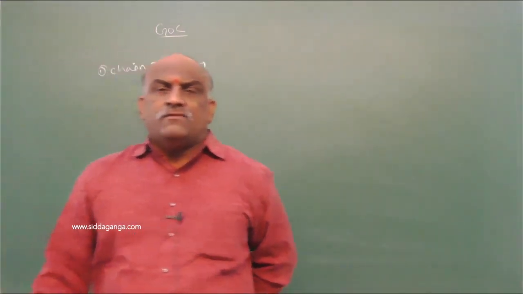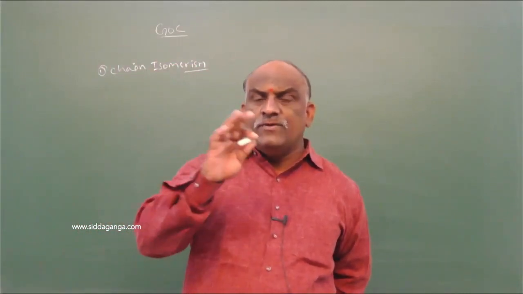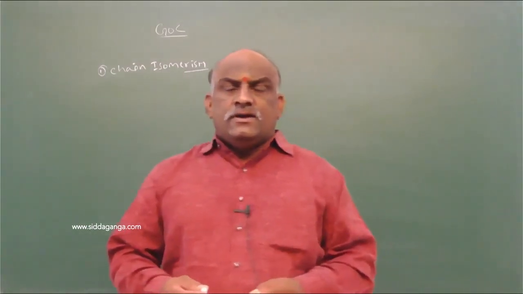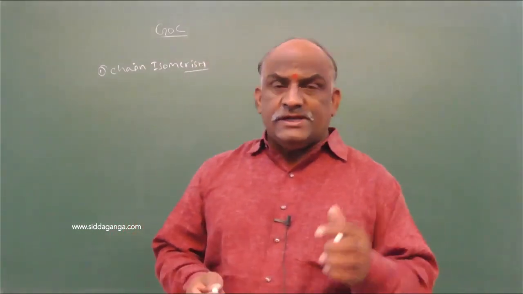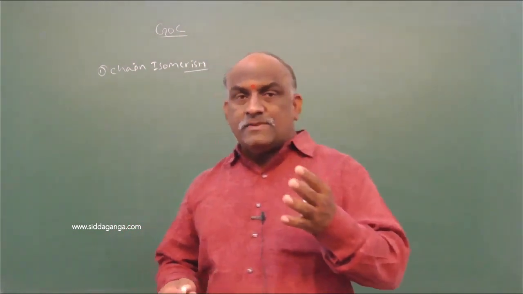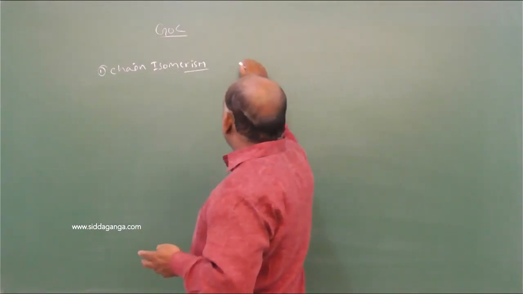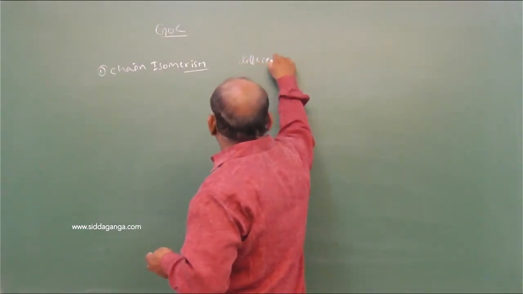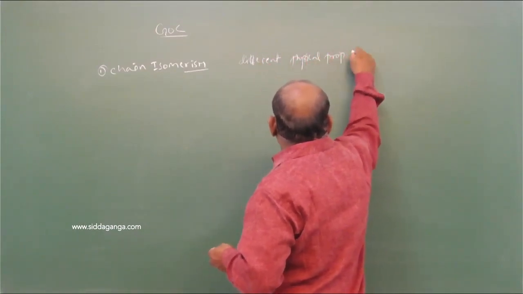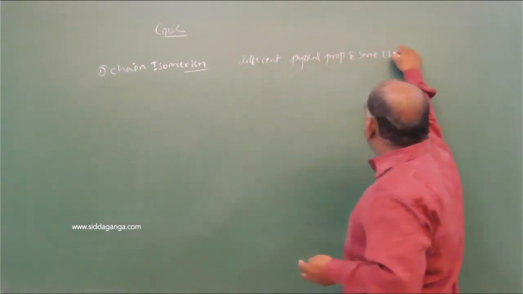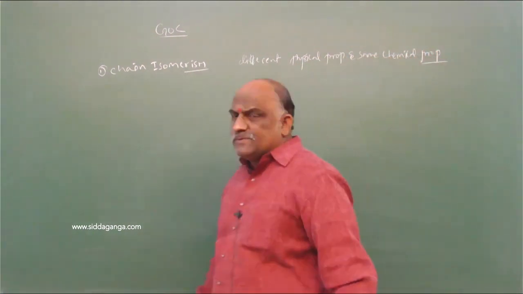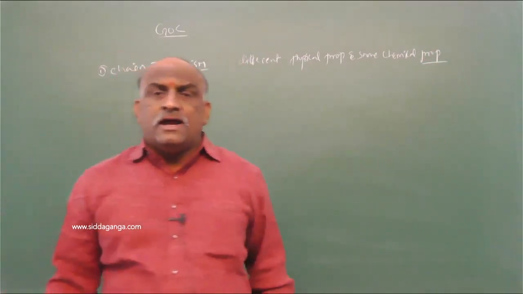So what will be the condition for chain isomerism? Minimum we require 4 carbon atoms. 4 carbon atoms exhibit chain isomerism. 3 carbon atoms or 2 carbon atoms do not exhibit chain isomerism. The only minimum requirement for chain isomerism is 4 carbons. And these chain isomers possess different physical properties and the same chemical properties.